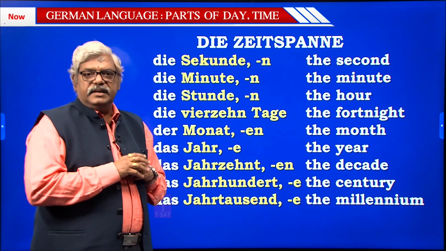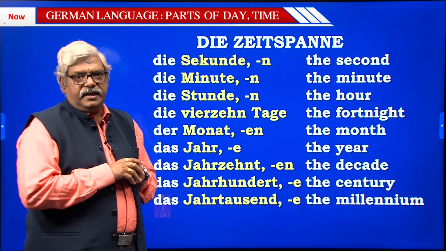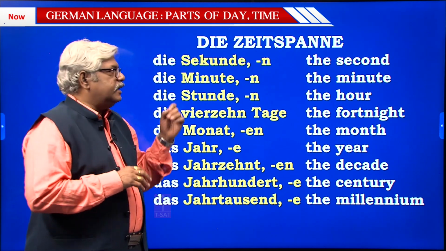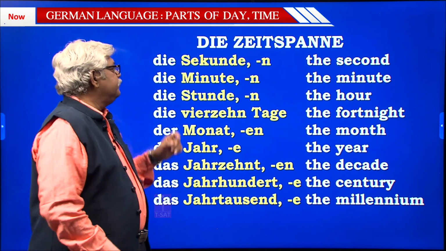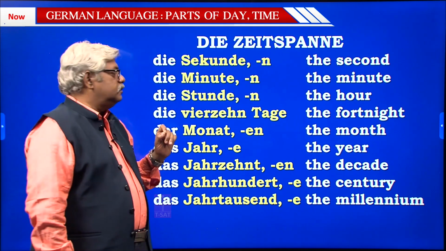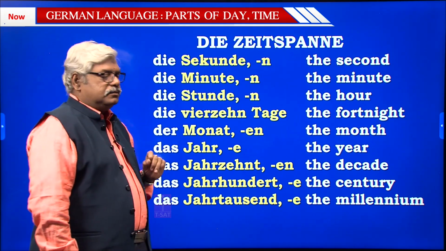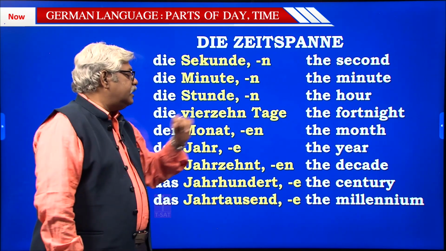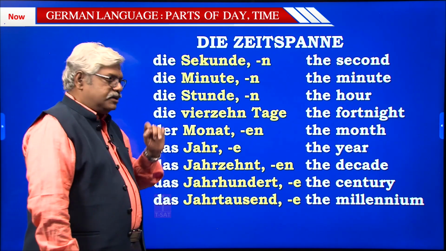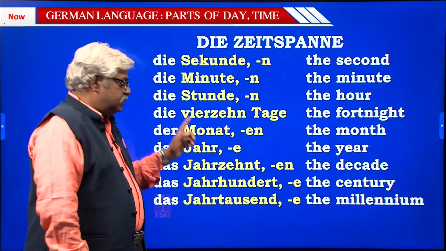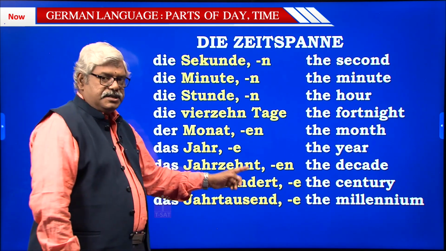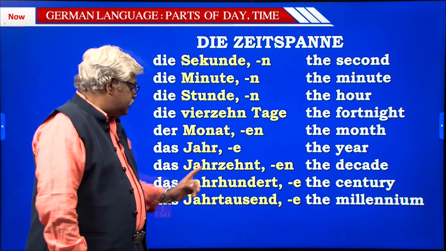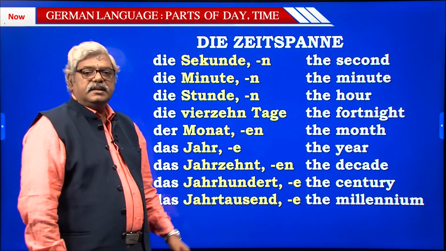So whenever we learn the nouns, we should learn along with their genders also. So let us once again check all of them. Die Sekunde, die Minute, die Stunde, die 14 Tage, der Monat, das Jahr, das Jahrzehnt, das Jahrhundert, and das Jahrtausend.